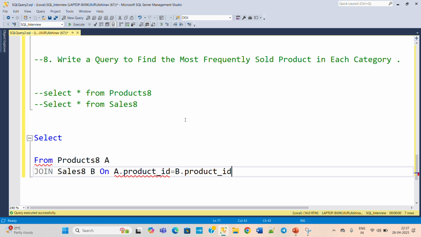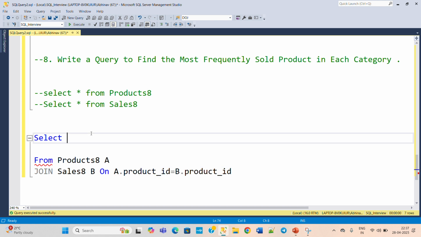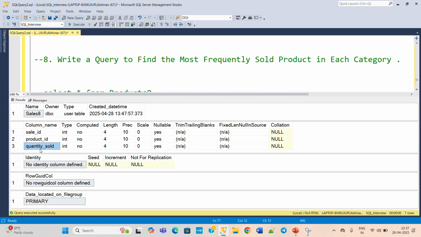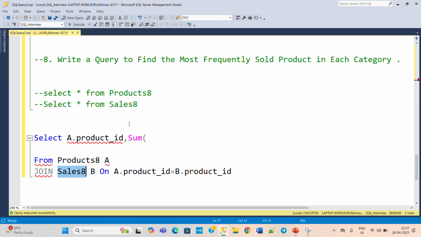Okay, so this is clear. And now what result do we want? We want A dot product ID, comma sum of quantity sold,